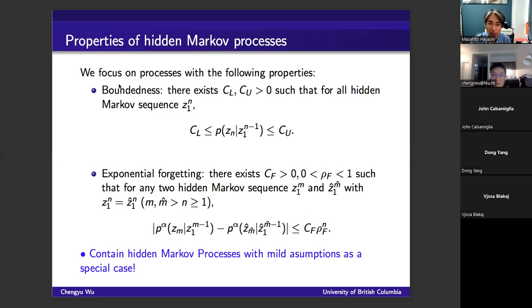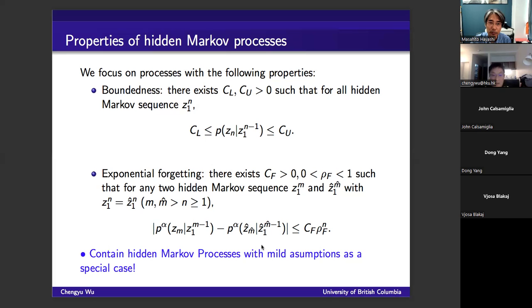As I mentioned before, the reason we're interested in processes satisfying these two properties is that, under mild assumptions, the hidden Markov chain will satisfy them. So all our results will apply to hidden Markov processes with mild assumptions.